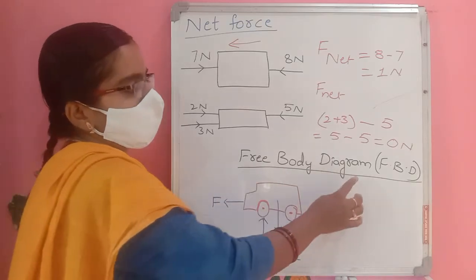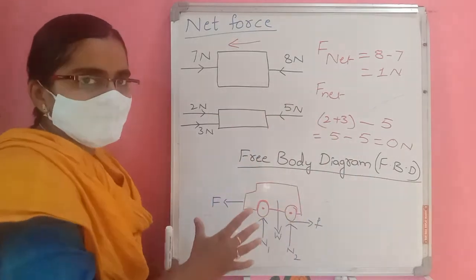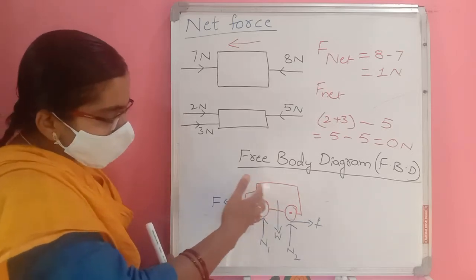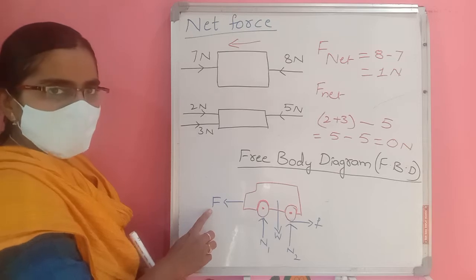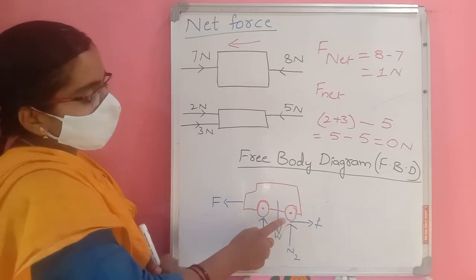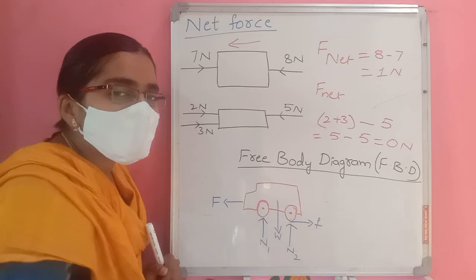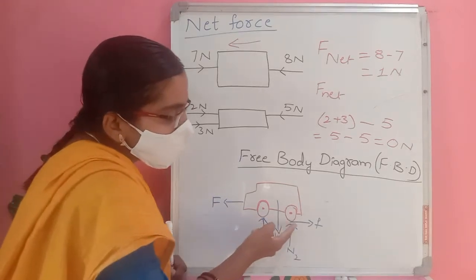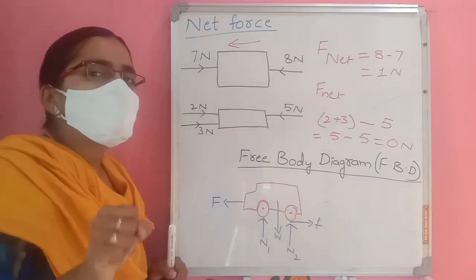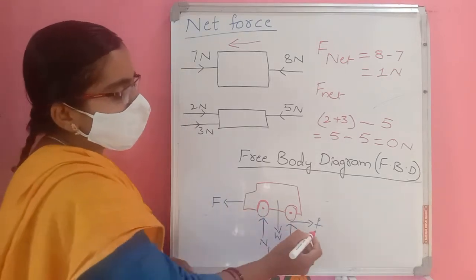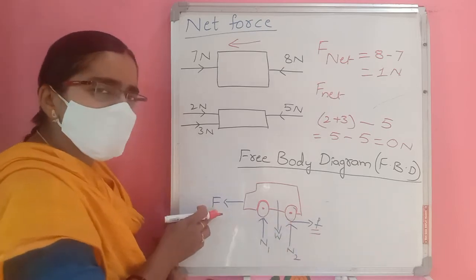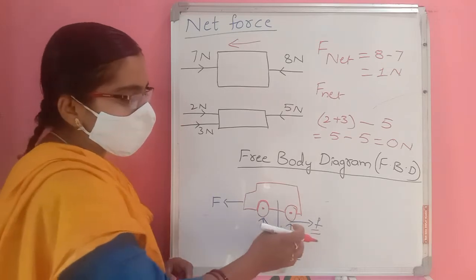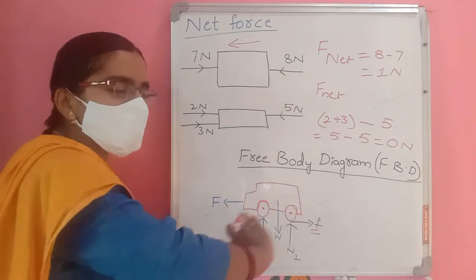Free body diagram, FBD. If this is a car moving in this direction, the car engine applies a force to move forward. That is the car engine force, F. But the car tires are in contact with the earth, so the earth applies a frictional force. This frictional force always tries to stop the vehicle, so it is in the opposite direction to the engine force. Why? Because the engine force tries to move the car forward, while the frictional force always tries to stop it, meaning it moves backward.